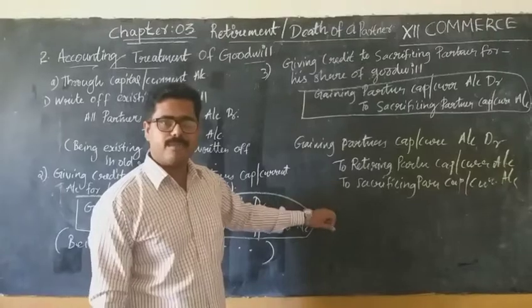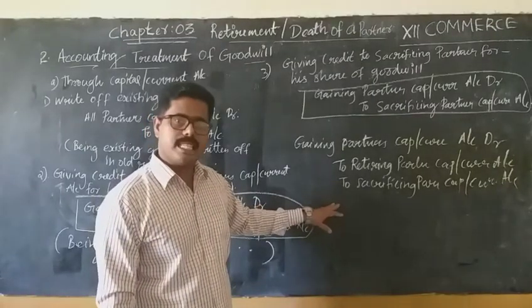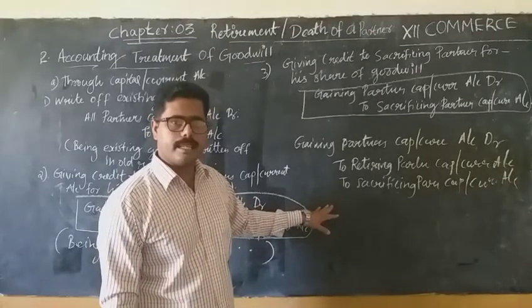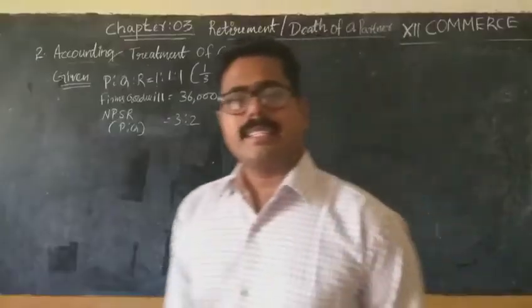So what will be the narration for this entry? Being goodwill adjusted among partners on the retirement of a partner. Understand? So let us discuss the question.